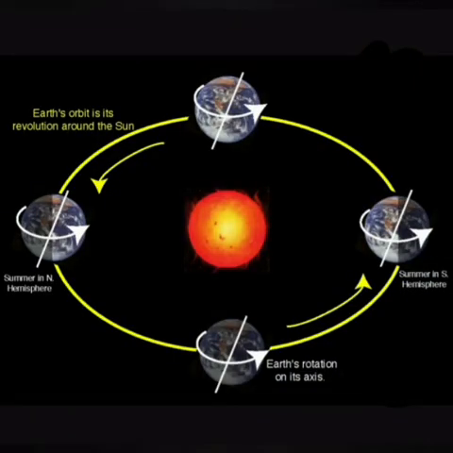The another motion of the earth is called revolution. When the earth rounds the sun in a fixed path, that is called orbit, it is called revolution. In screen you can see the yellow arrows show the revolution of the earth. These arrows show the earth is moving around the sun in a fixed path.